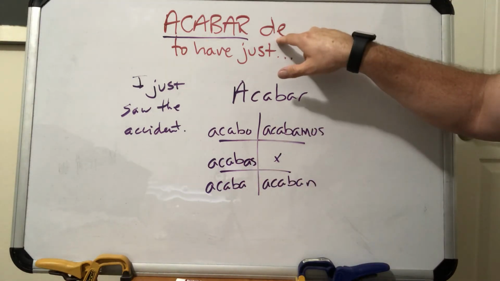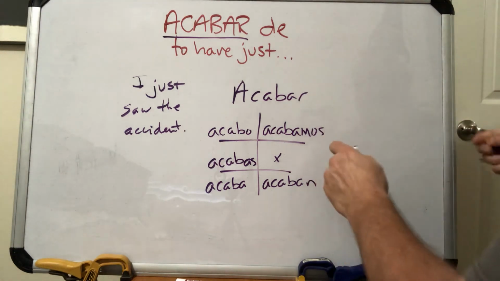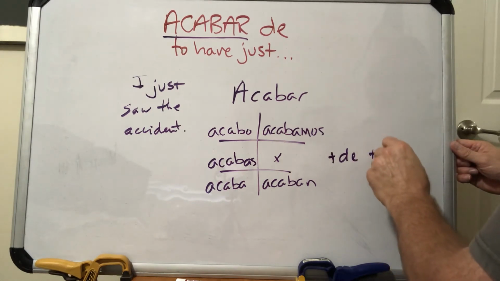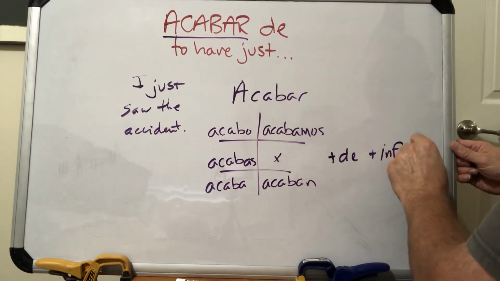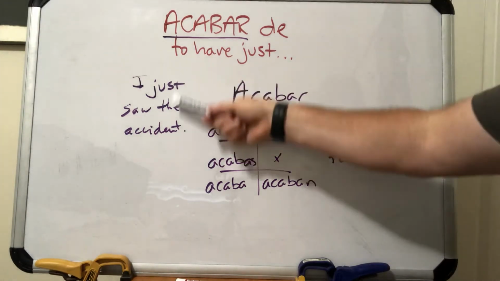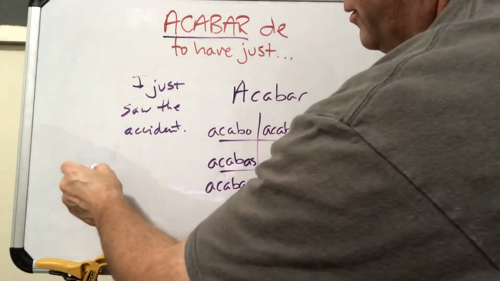Then we have to add in the word de, and then you would add an infinitive. So you do plus de plus an infinitive. Okay? Okay, so let's go back to this one. I just saw the accident. So for I just is acabo.